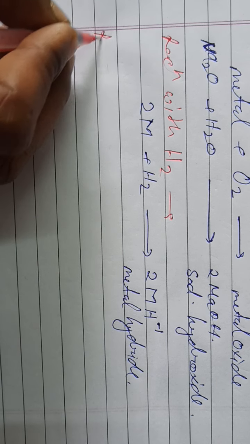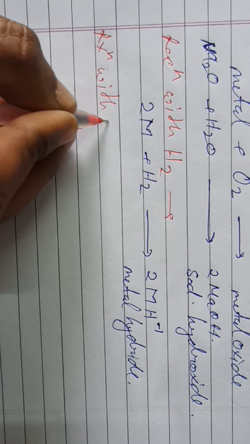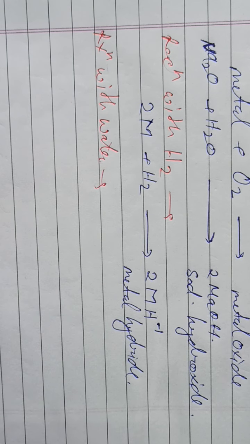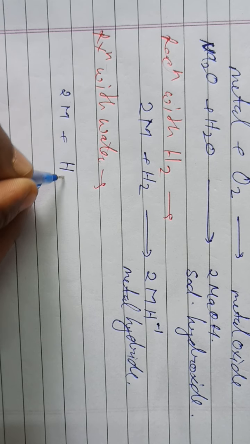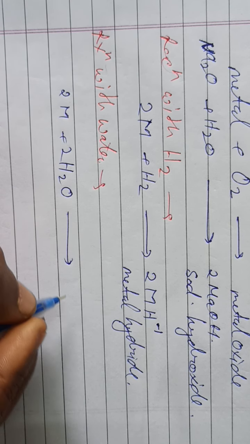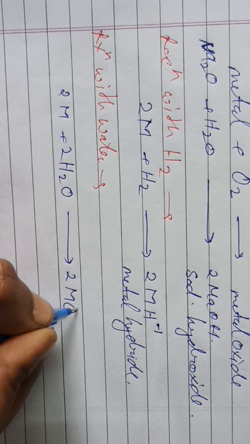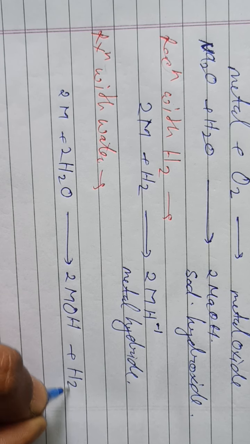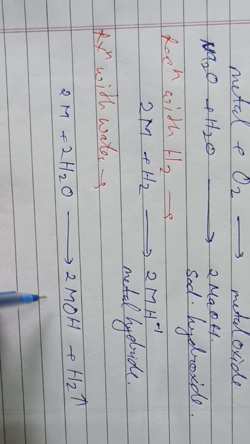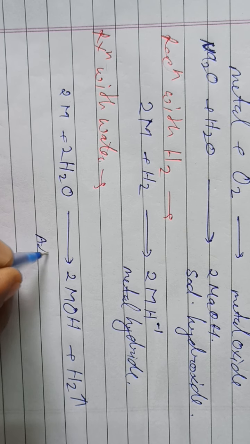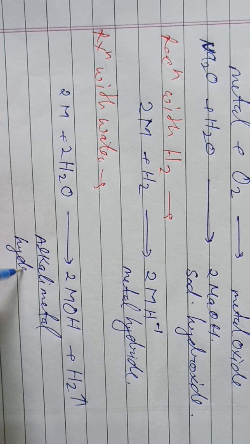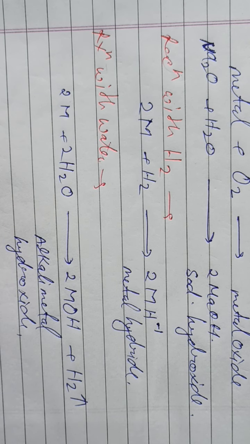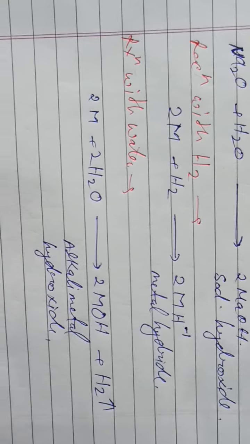Next, reaction with water. When alkali metals react with water, they form MOH and hydrogen gas. MOH means metal hydroxide, alkali metal hydroxide. Clear?